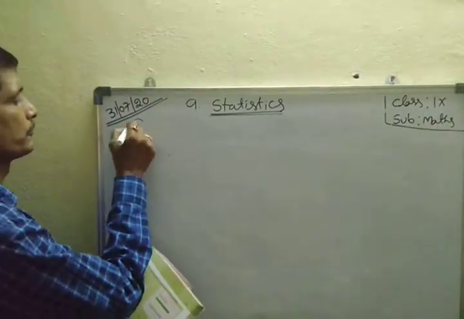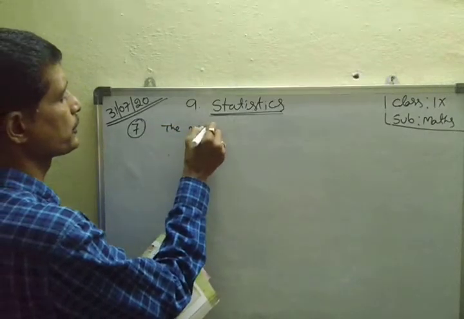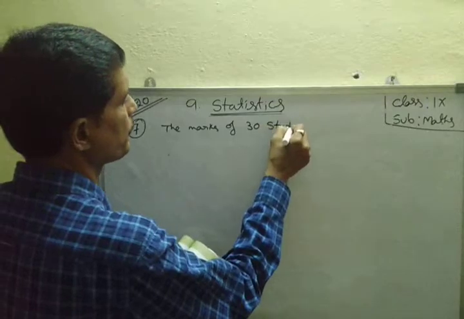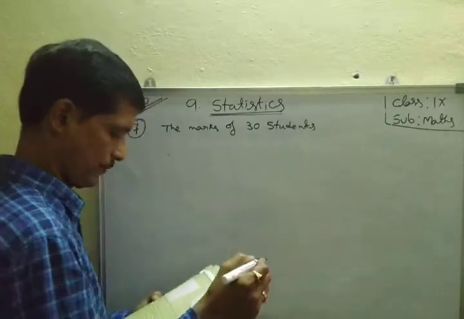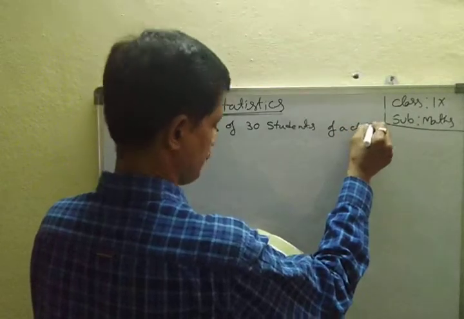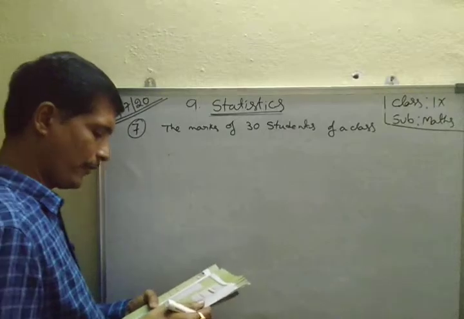Next one, seventh one. The marks of 30 students of a class obtained in a test out of 75 are given below.